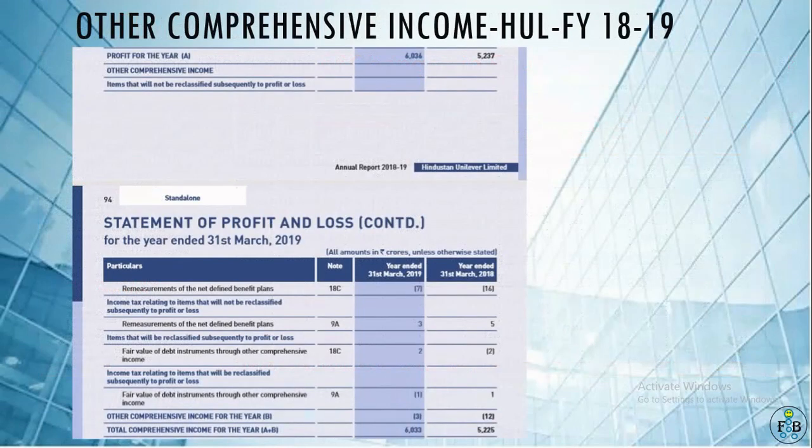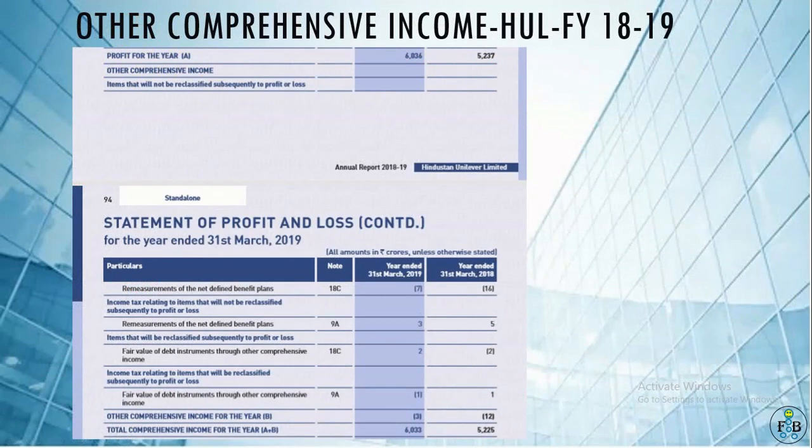This is the illustration of statement of other comprehensive income. Here at the top you can see that there is profit for the year A. Profit for the year is 6036.